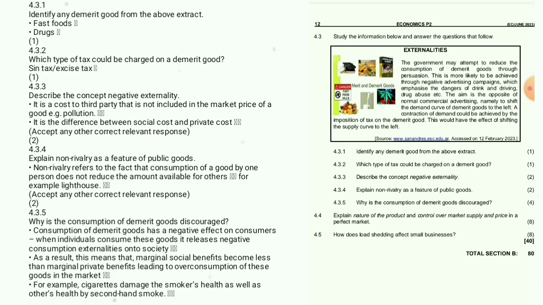Okay, consumption of demerit goods has a negative effect on the consumers. When individuals consume these goods, it releases negative consumption externalities onto society. As a result, this means that marginal social benefits become less than marginal private benefit, leading to overconsumption of these goods in the market. Okay. For example, cigarettes damage the smoker's health as well as others' health through second-hand smoke. So when you smoke in front of another person, it damages that person's health. So yeah, that's second-hand smoke.